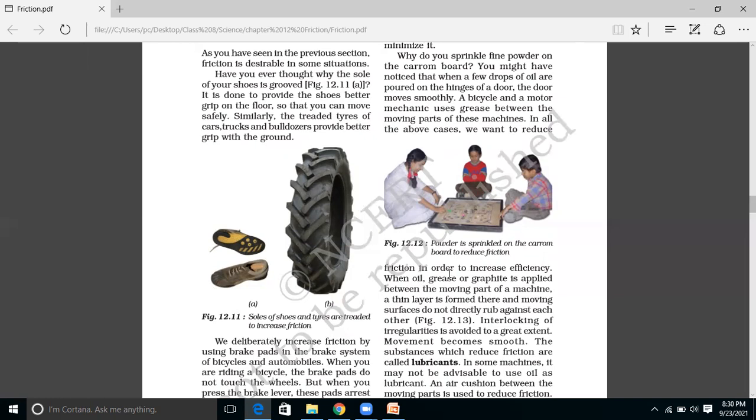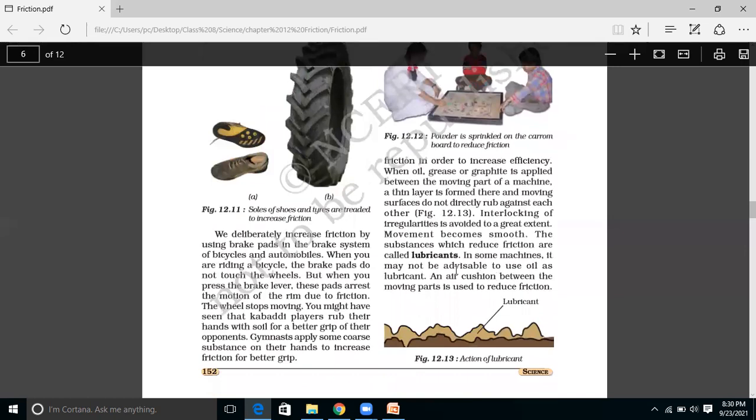Or we use grease for the vehicle parts, and also for your cycle chains. Okay, and graphite is also used. So when we make use of these kinds of substances, we are reducing the amount of friction. They are called lubricants.